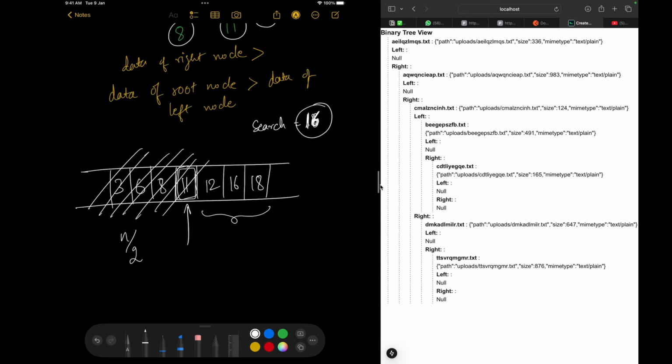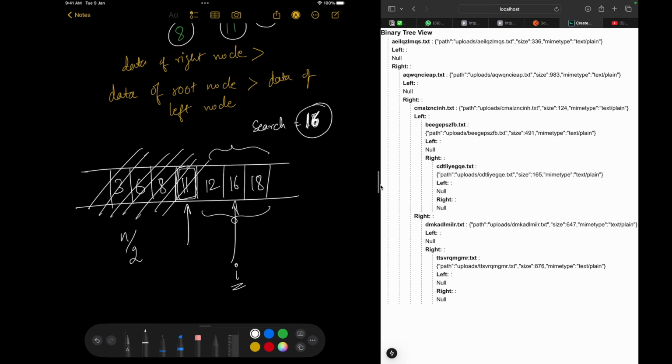So 12, 16, again you do recursion, right? You know recursion, right? You again apply the same thing over here. Find out the middle item, whether 16 is greater, equal, or smaller. It is equal. So in the second attempt itself, you found the index where your search item is present.